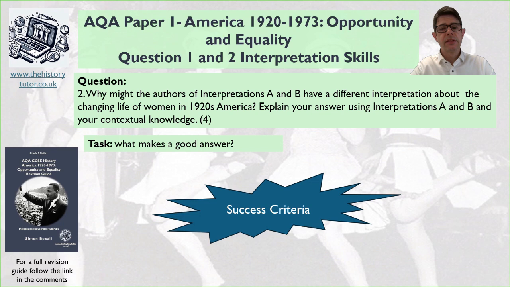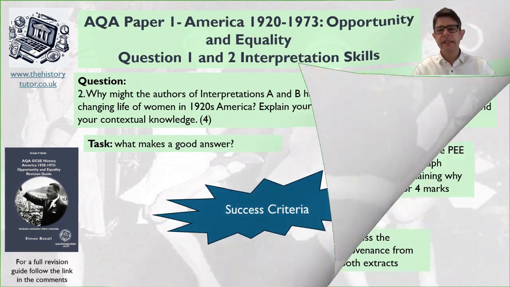Okay, so now we need to think a bit differently. So what do you think the success criteria is this time about why they're different? So not how they're different, why? Why do they have a different idea? Okay, so again, success criteria, meeting the question criteria is really important. Have a think and list your ideas. What do you think is really important to answer this question successfully?